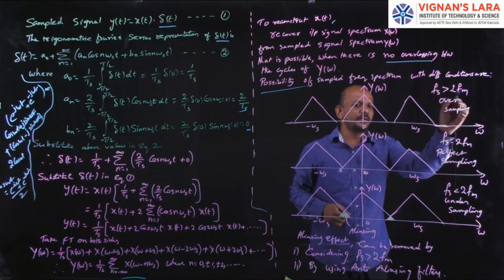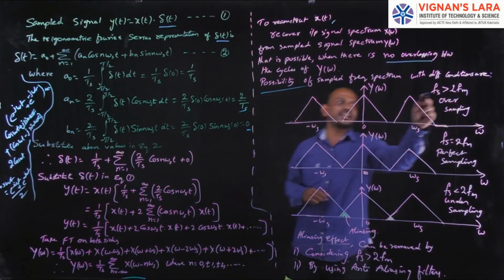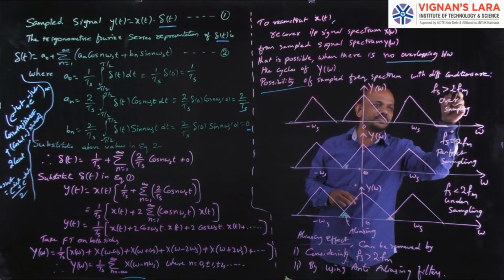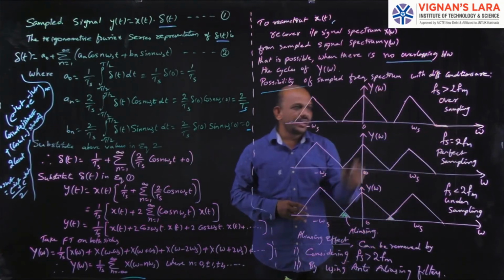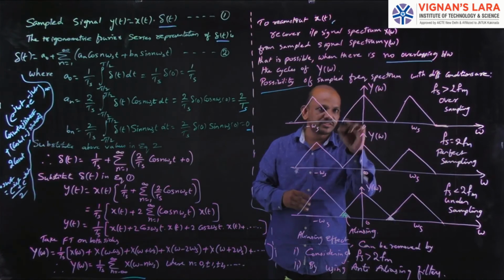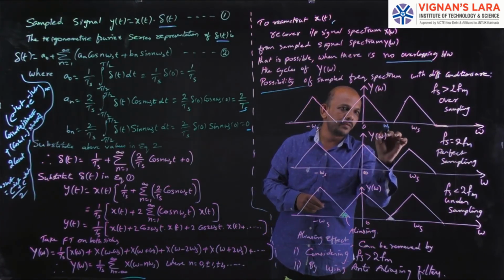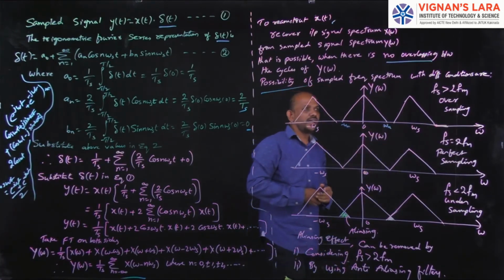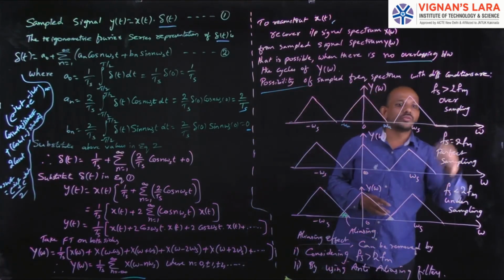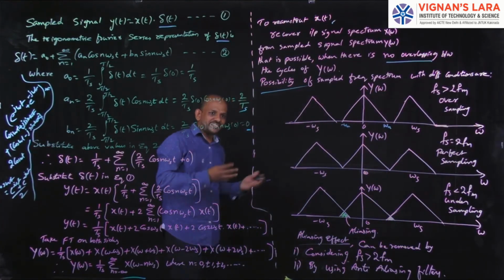One is the sampling frequency, fs, and the other is the highest frequency component of the message signal, fm. The first condition is that the sampling frequency fs is greater than 2fm, that is twice the highest frequency component of the message signal. Then there is a gap between these spectrums. Let us consider this is ωm and −ωm. So there is some gap, hence it is nothing but oversampling. If the shape is like this, I can get the message signal perfectly.